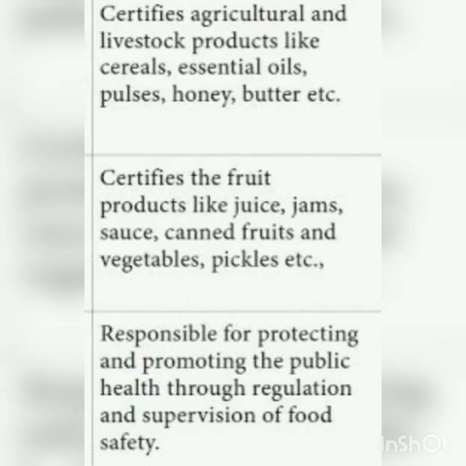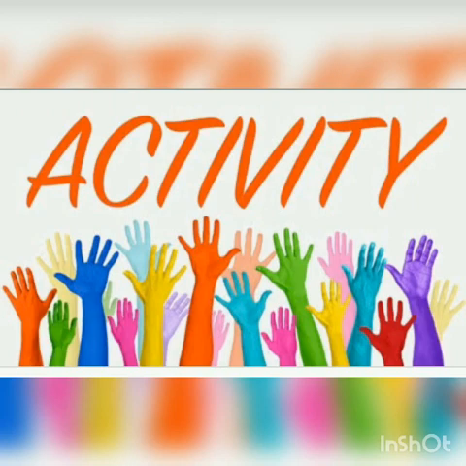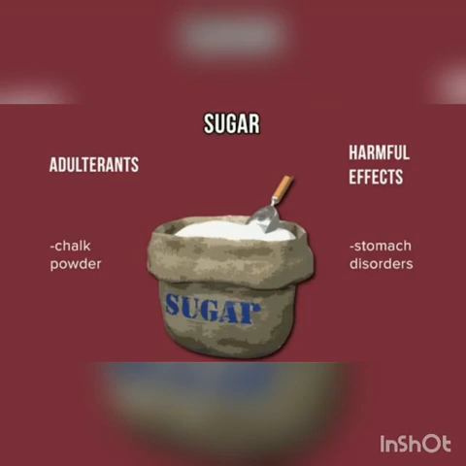Okay, next we move on with one activity. I will give some simple techniques which are used to detect the adulterants at home. For example, first you all have sugar in your home. So dissolve sugar in water. If chalk powder is added as an adulterant, it will settle down. The chalk powder does not dissolve in water, so it settles down.